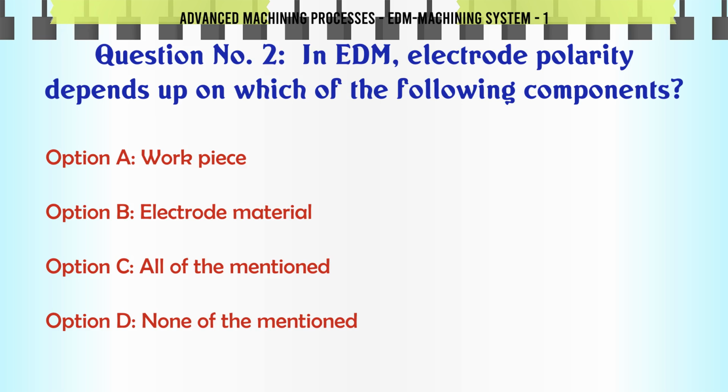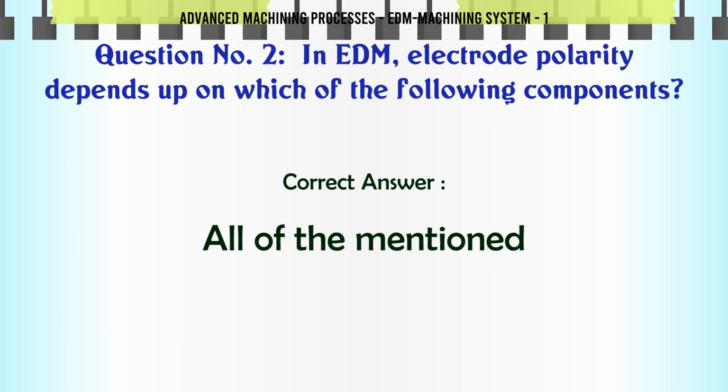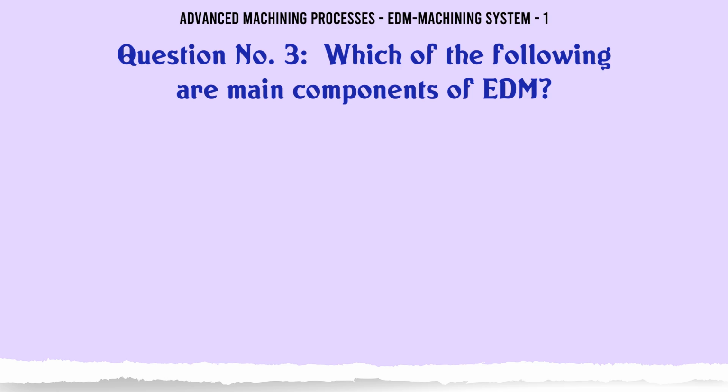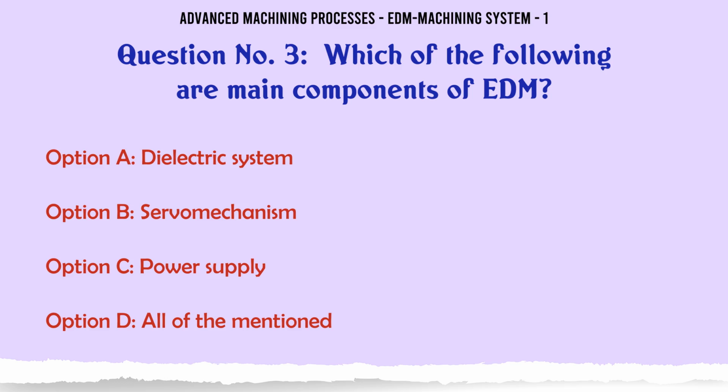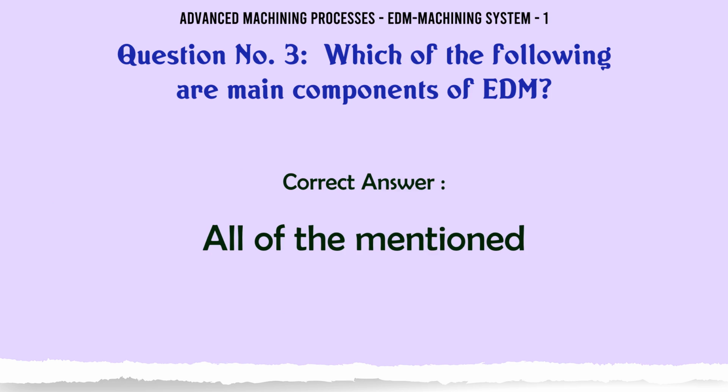A. Workpiece, B. Electrode material, C. All of the mentioned, D. None of the mentioned. The correct answer is all of the mentioned. Which of the following are main components of EDM? A. Dielectric system, B. Servo mechanism, C. Power supply, D. All of the mentioned. The correct answer is all of the mentioned.